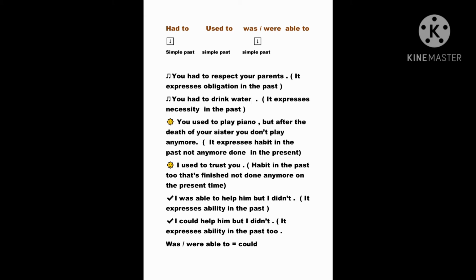I was able to help him, but I didn't. It expresses ability in the past. I had the ability to help him, but I didn't. We can rewrite this sentence with the modal could, which is the simple past form of the modal can. We say, I could help him, but I didn't. Here, could expresses ability in the past too. So, was, were able to, could, they are all forms that express ability in the past.